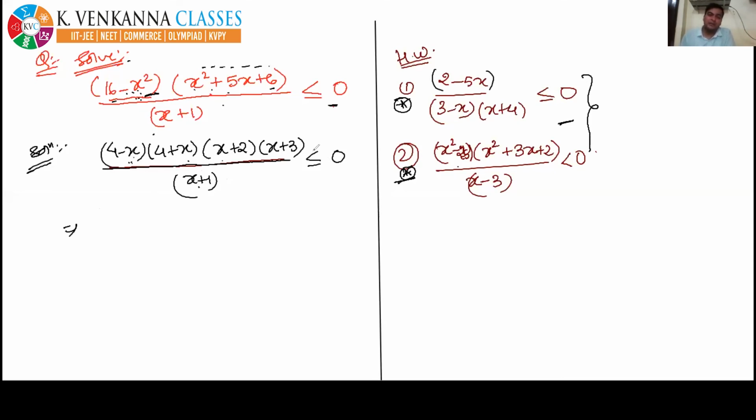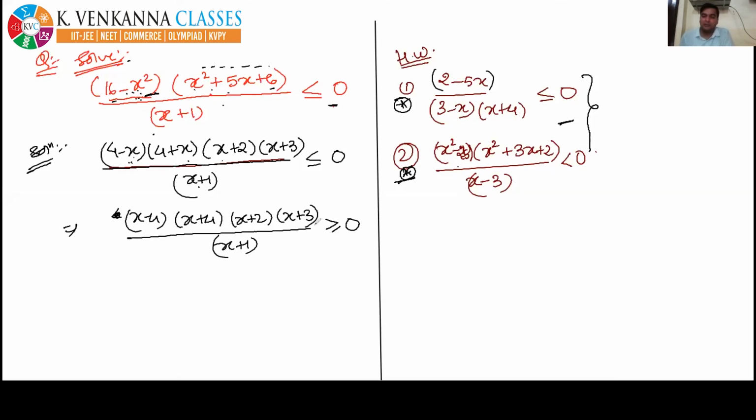Then it will become x minus 4 into x plus 4, x plus 2, x plus 3 upon x plus 1. The sign of inequality will get changed if you multiply by a minus sign on both the sides.